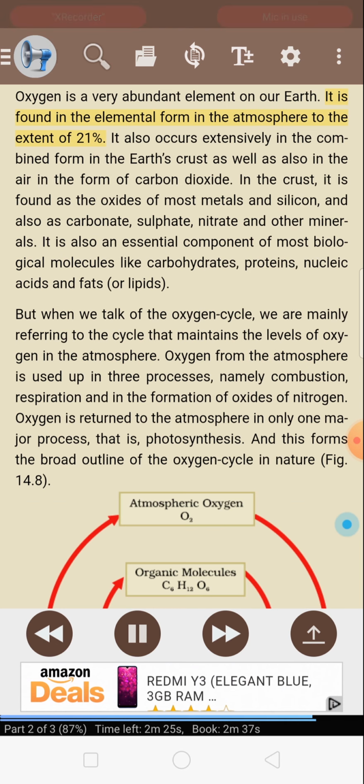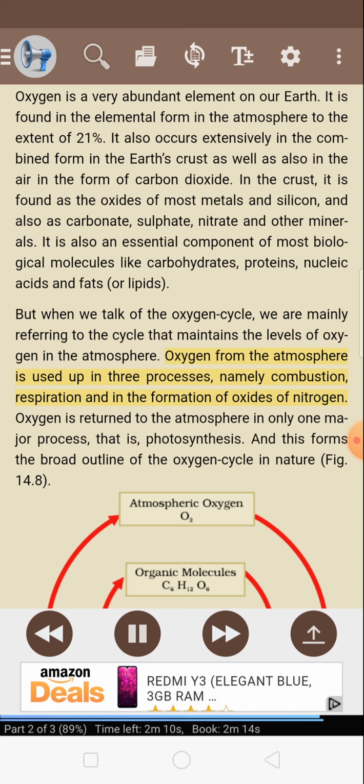It is found in the elemental form in the atmosphere to the extent of 21%. It also occurs extensively in the combined form in the Earth's crust, as well as in the air in the form of carbon dioxide. In the crust, it is found as the oxides of most metals and silicon, and also as carbonate, sulfate, nitrate, and other minerals. It is also an essential component of most biological molecules like carbohydrates, proteins, nucleic acids, and fats, or lipids. But when we talk of the oxygen cycle, we are mainly referring to the cycle that maintains the levels of oxygen in the atmosphere.